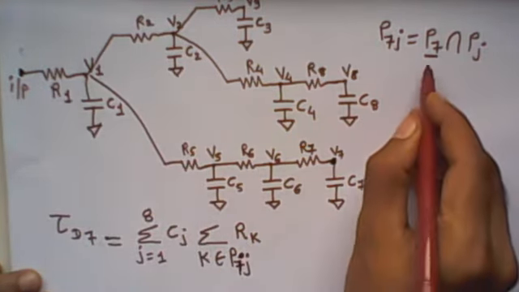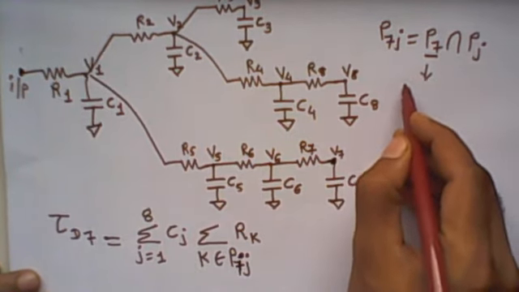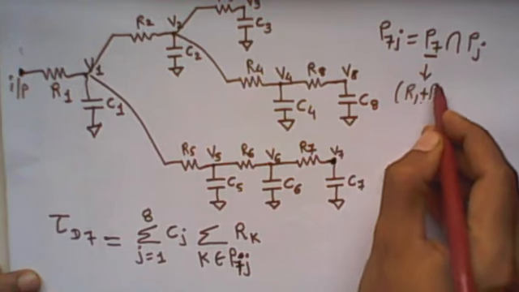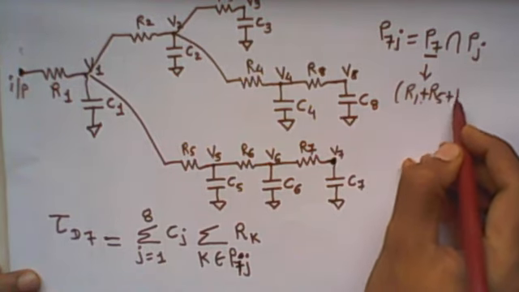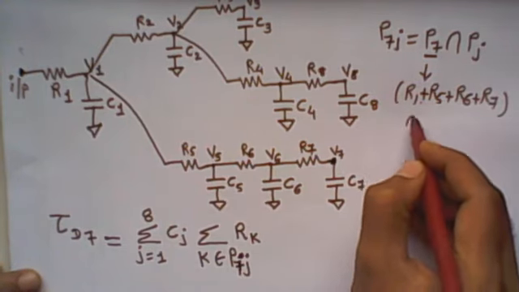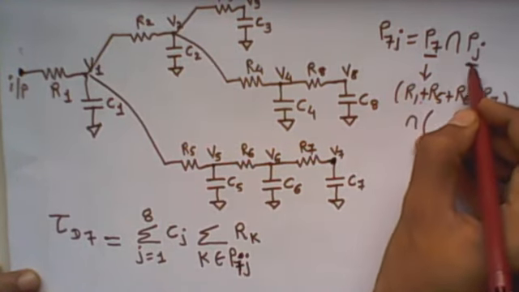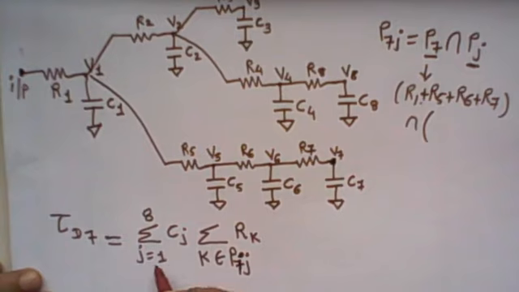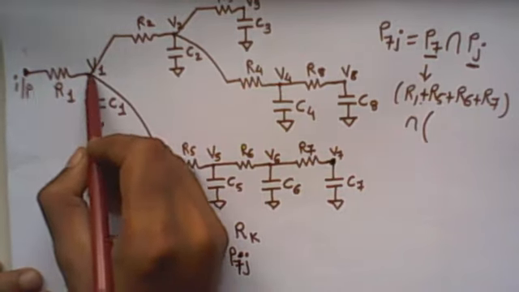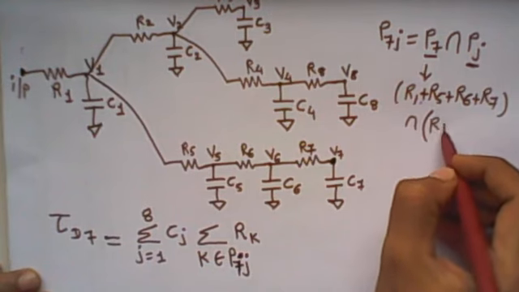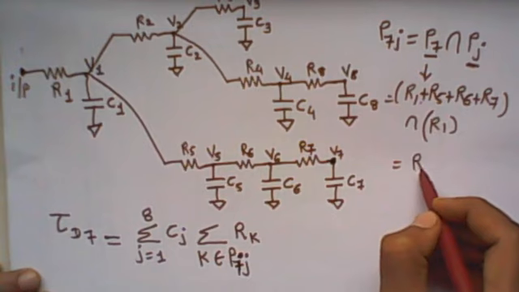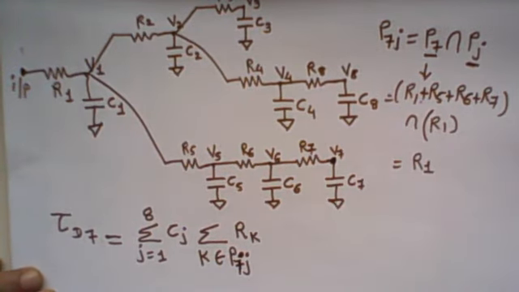So this is the path to reach the input to node 7: R1, R5, R6 and R7 intersect with the path of Pj. Now what is the value of J? First value of J is 1. So it is the path of input to node 1 and it is only R1. So what is the intersect answer? Intersect answer is only the R1. R1 is the only common, right?